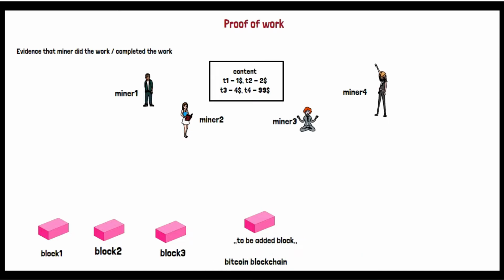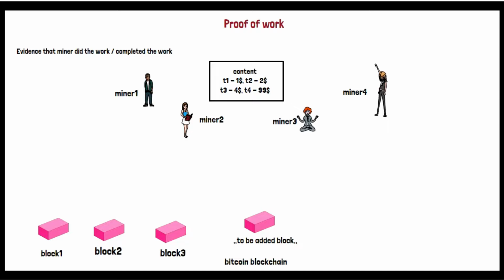I hope that makes sense. So every new thing is nothing but content. Now that content is stored as part of one block, and once the miners try to validate the content, and once the validation is done, they'll consider it as a block and put it on the blockchain. Now let's talk in specifics. There are miner 1, miner 2, miner 3, miner 4, four miners. This is just an example, and we have some content there. So now you know what miners are, right? Some devices which are trying to achieve some common target.